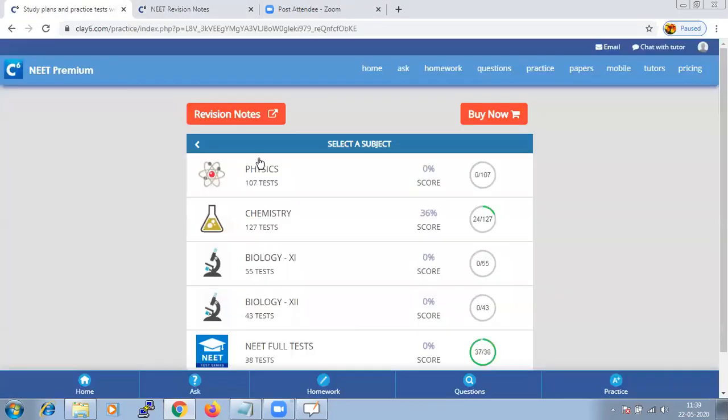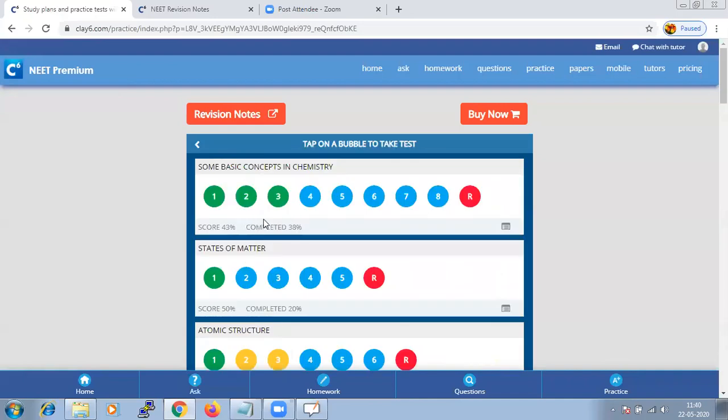Once you go to NEET Premium, it has different subjects, and each subject has chapter-wise tests. If we click on chemistry, it has tests for each chapter, and the number of tests depends upon the weightage of the chapter.